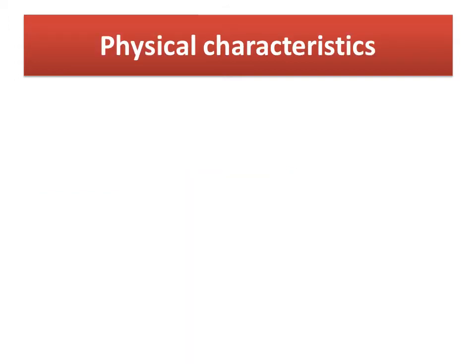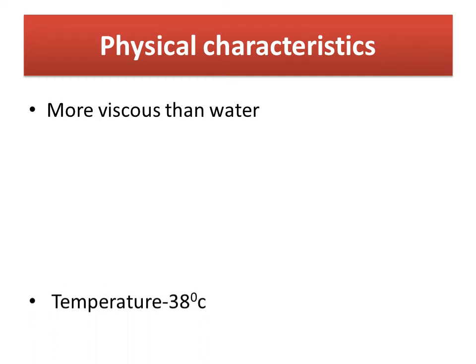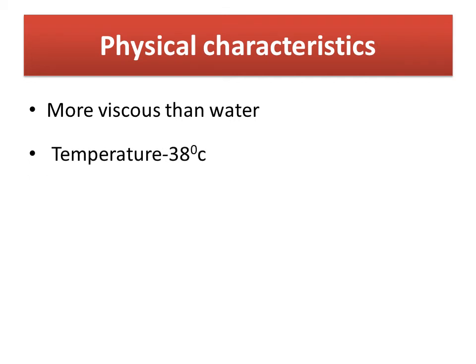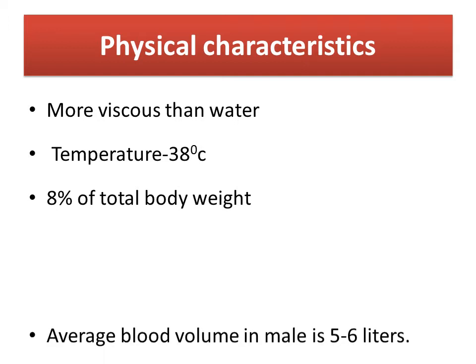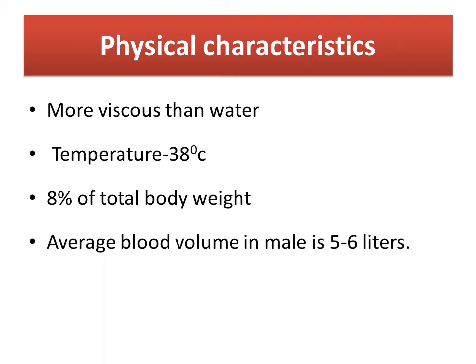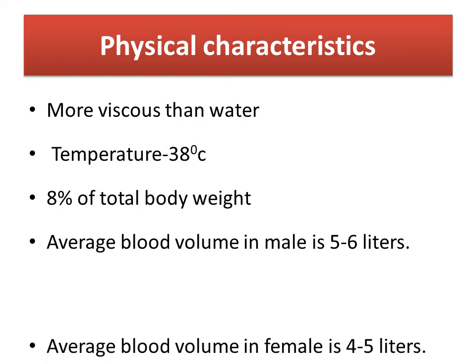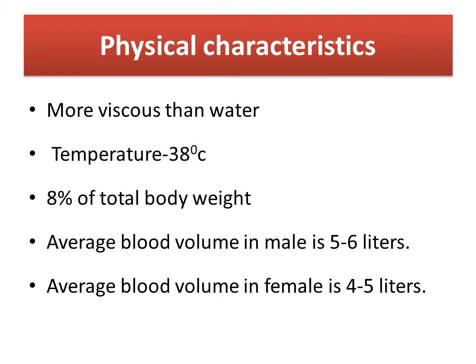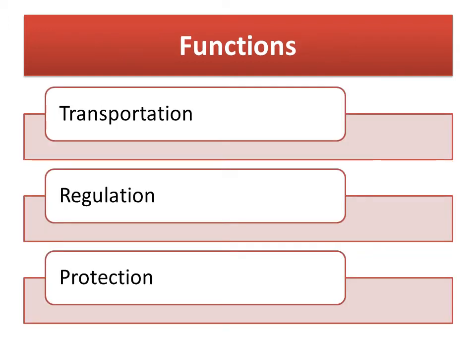The physical characteristics of the blood. The blood is a viscous, sticky fluid, heavier and thicker than water. About temperature, blood has a temperature of about 38 degrees Celsius. About weight, it occupies 8% of total body weight. The average blood volume in a male is 5 to 6 liters and in a female it is about 4 to 5 liters.